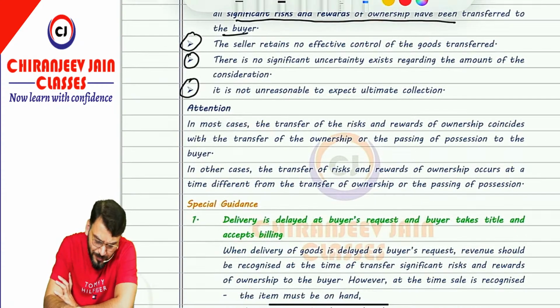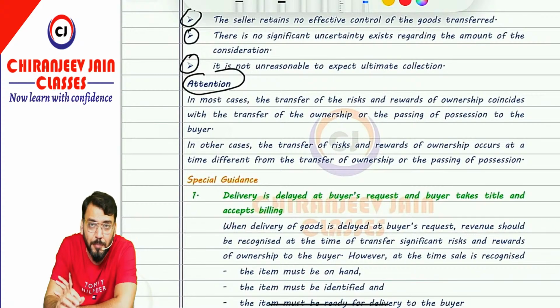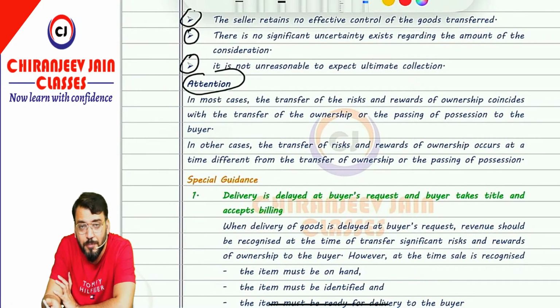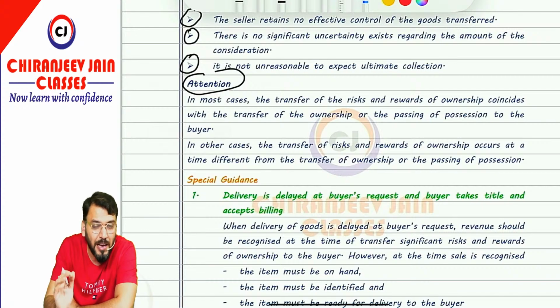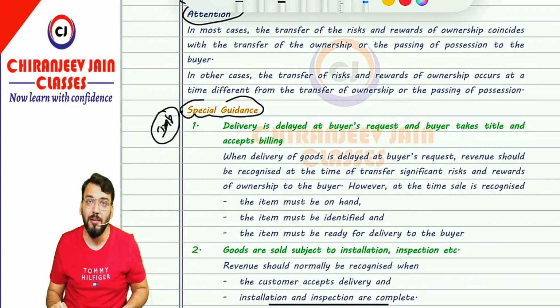Understood? Yes sir. Now, one point I have already said: in most cases when ownership is transferred, risk and reward are also transferred, because the transfer of ownership will always coincide with the transfer of risk and reward. But sometimes risk and reward are transferred at a different point of time than ownership. In that case, if the risk and reward have been transferred, the revenue can be recognized. So for that there is some special guidance that we need to understand one by one, and these are important. Normally in exams, questions are asked from the special guidance. So can we take all the special guidance one by one?